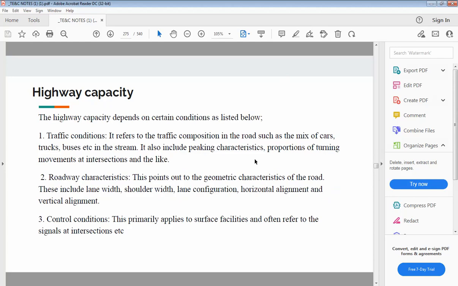So if we speak about the first condition, that is traffic condition. Am I audible?